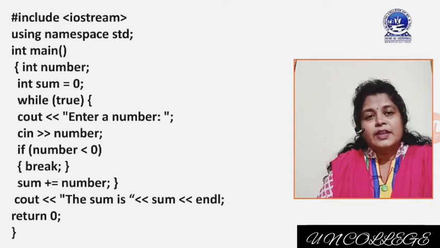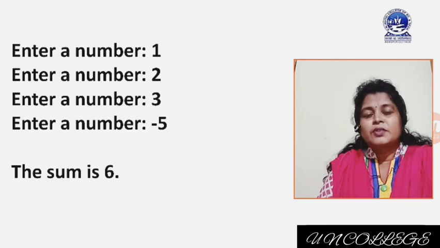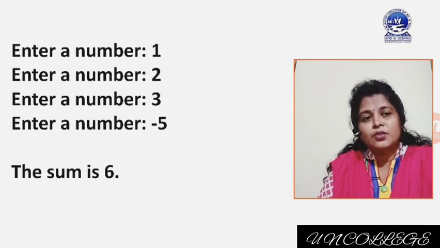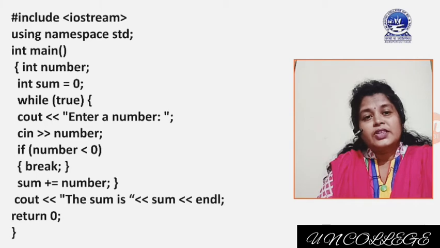Now the number value is 1. If number less than 0, no, sum equal to sum plus number. It means that now the sum value is 1. Suppose at the second step you will enter 2. Now again it will check if number is less than 0, no, sum equal to sum plus number. It means that now the sum value is 3.